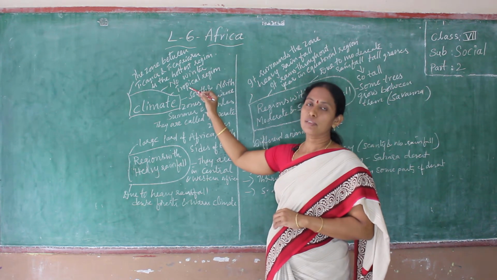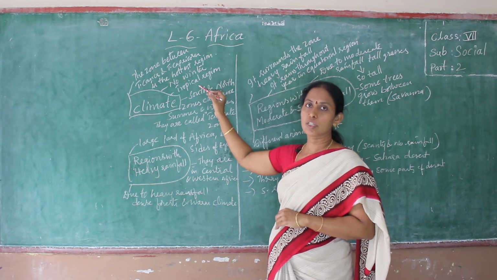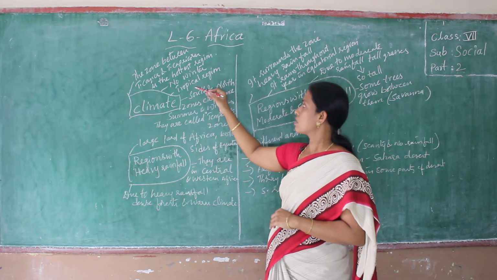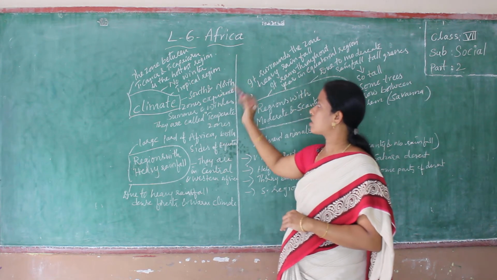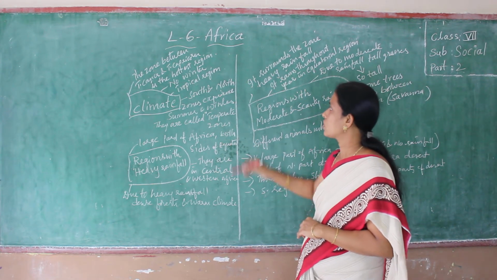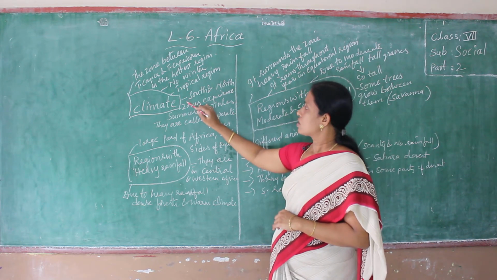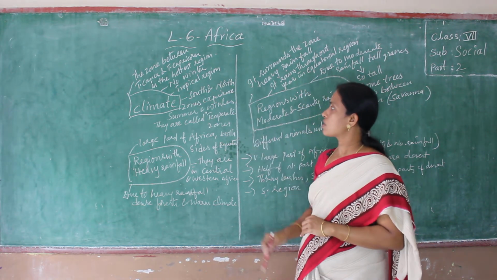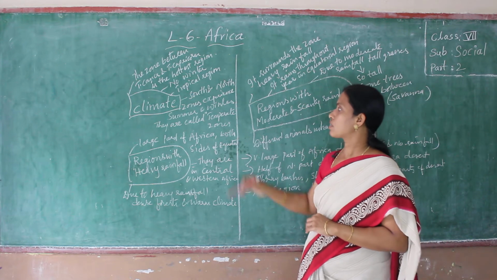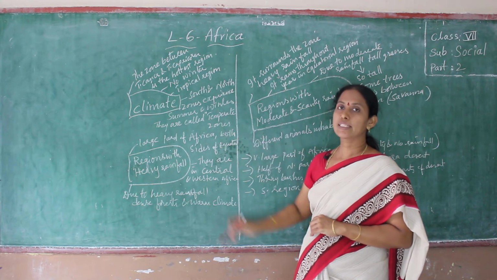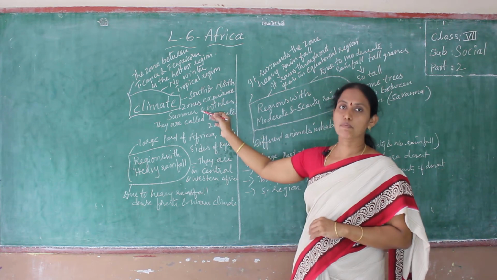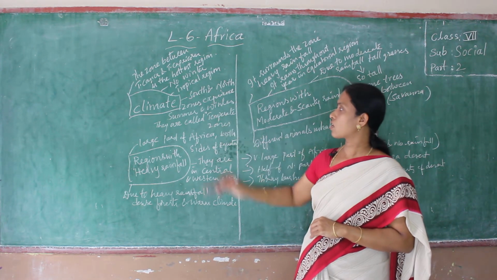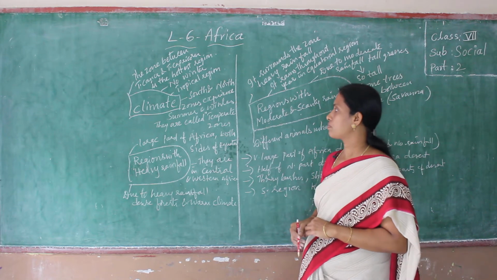So this is called the tropical region. There are no winter days, and because of that, this area is called the tropical region. The south and north zones experience summer and winter, so these are called temperate zones.